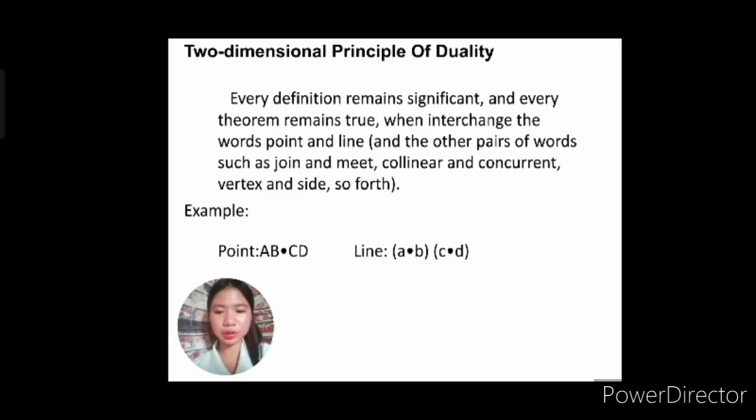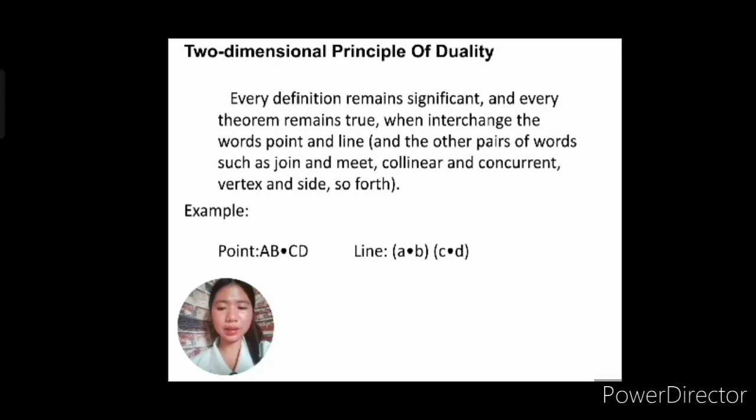For example, in those definitions, same definition, we just change those words, then we can say that the dual is true as it came from the original definition. So, that is what is being said about the principle of duality.